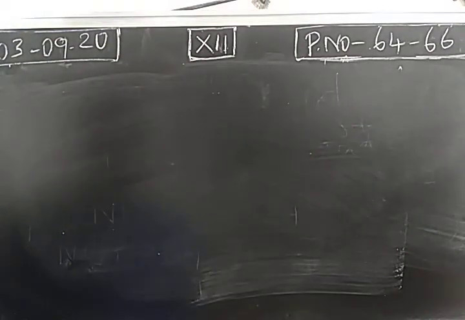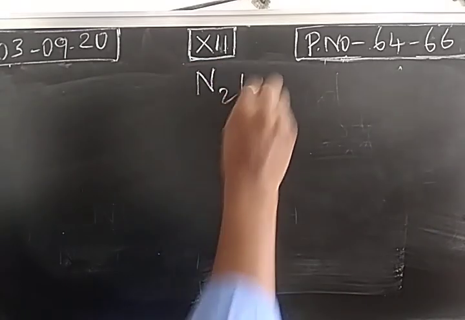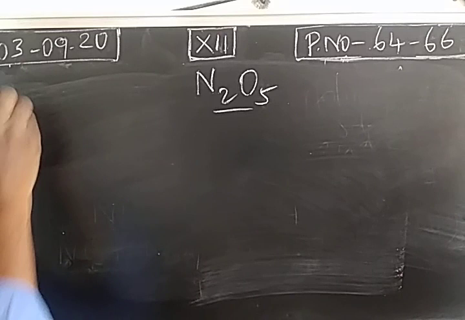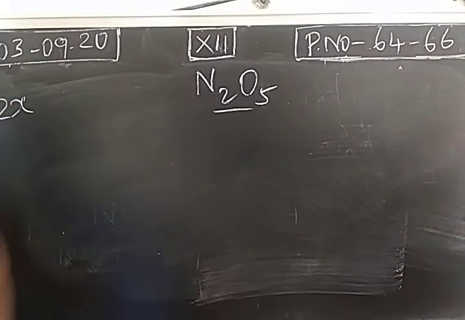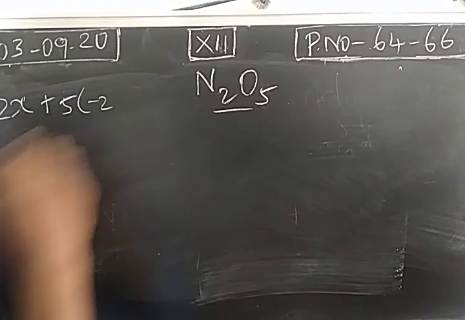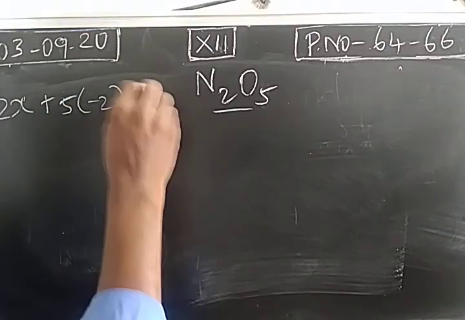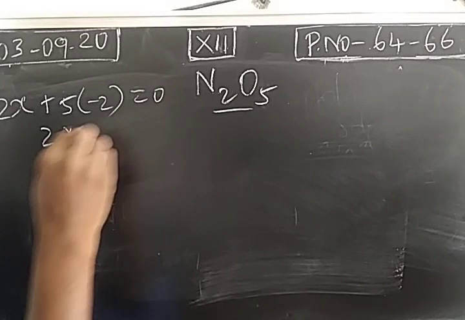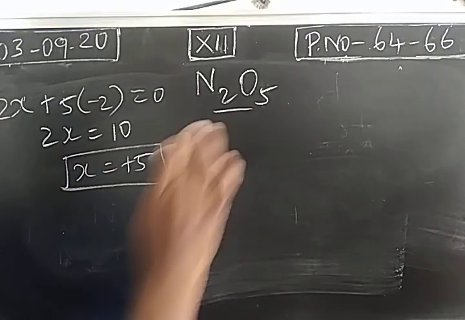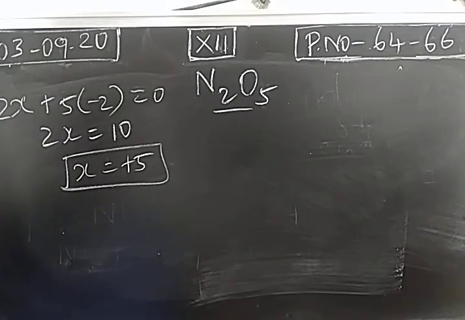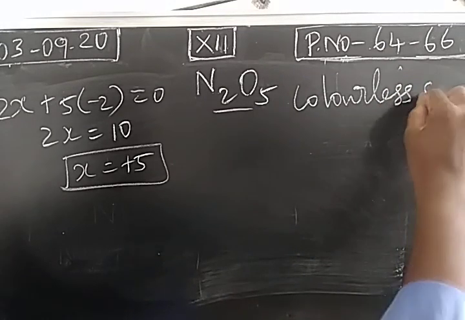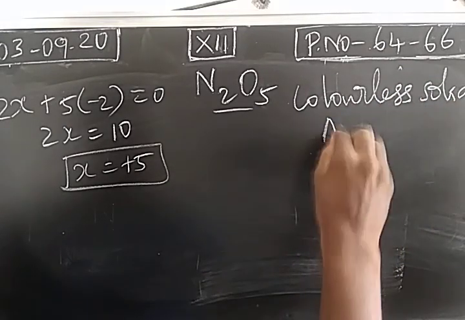Then nitrogen pentoxide, sixth compound. Nitrogen pentoxide or dinitrogen pentoxide. Calculation of oxidation state: 2 nitrogen atoms present and 5 oxygen atoms present. For each oxygen, -2 is the charge. So the oxidation state of nitrogen in this compound is +5, and this is also a colorless solid, which is acidic in nature.